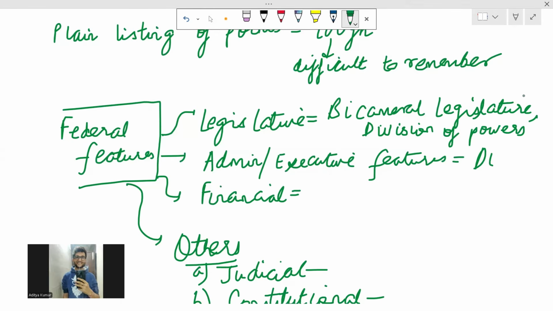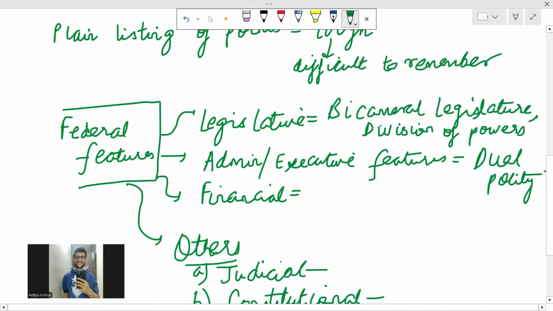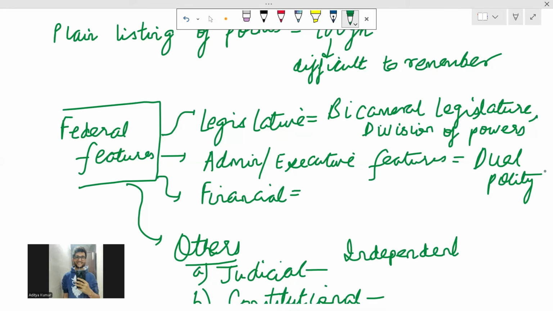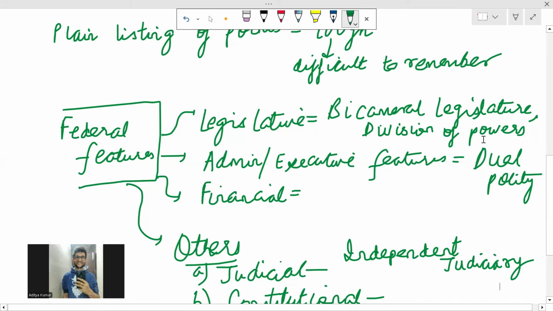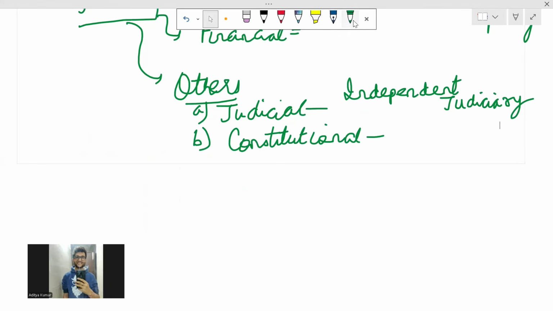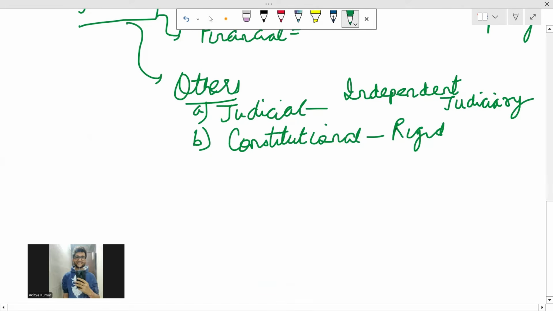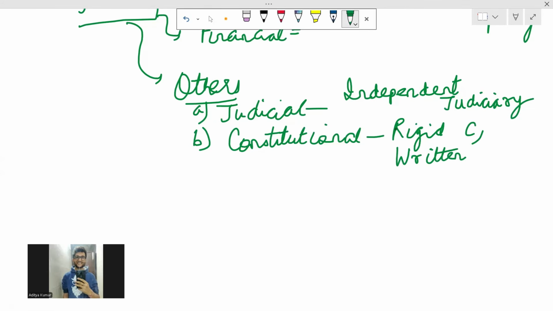Fine. Financial feature, once again, administrative and executive feature, there is dual polity. Similarly, judicial feature, we have an independent judiciary. And constitutional feature, we have rigid constitution, written constitution.